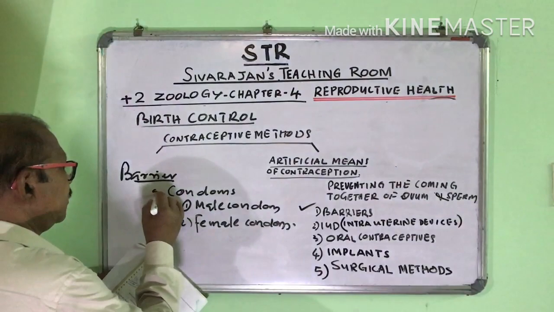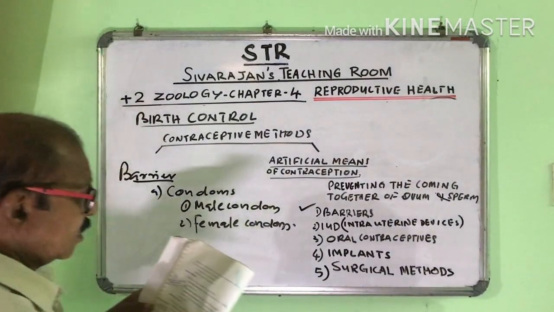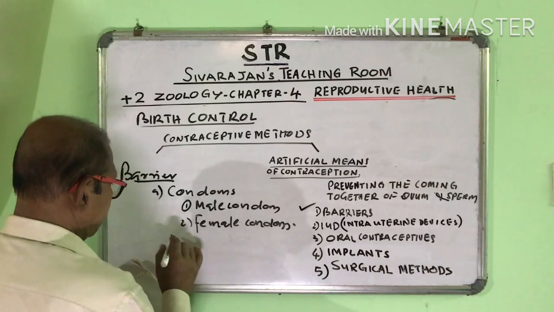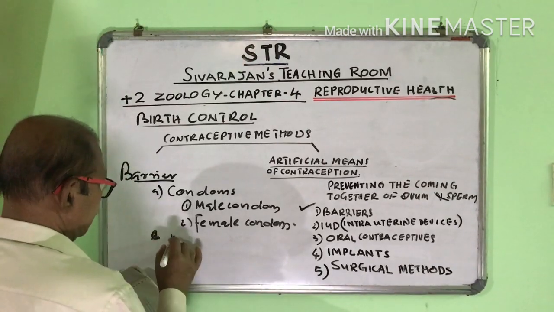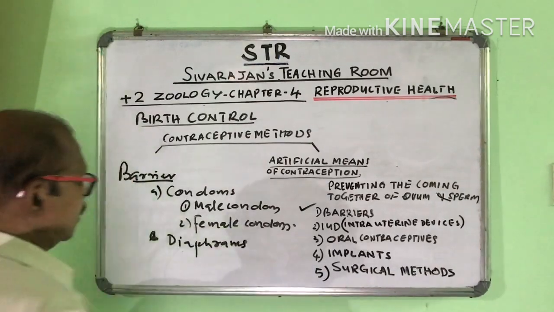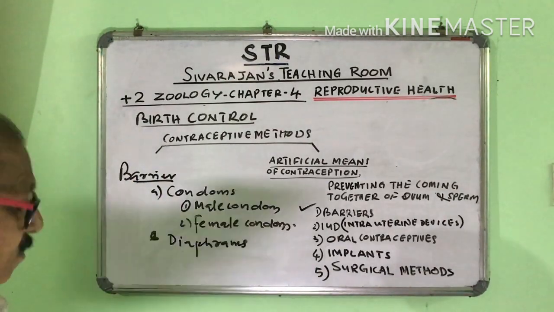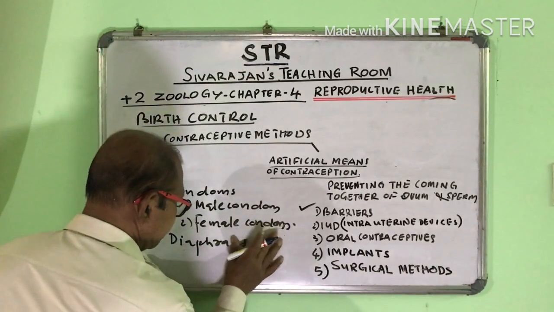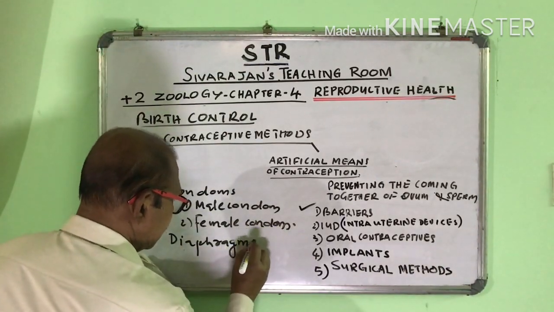And second is diaphragms, D-I-A-P-H-R-A-G-M-S.